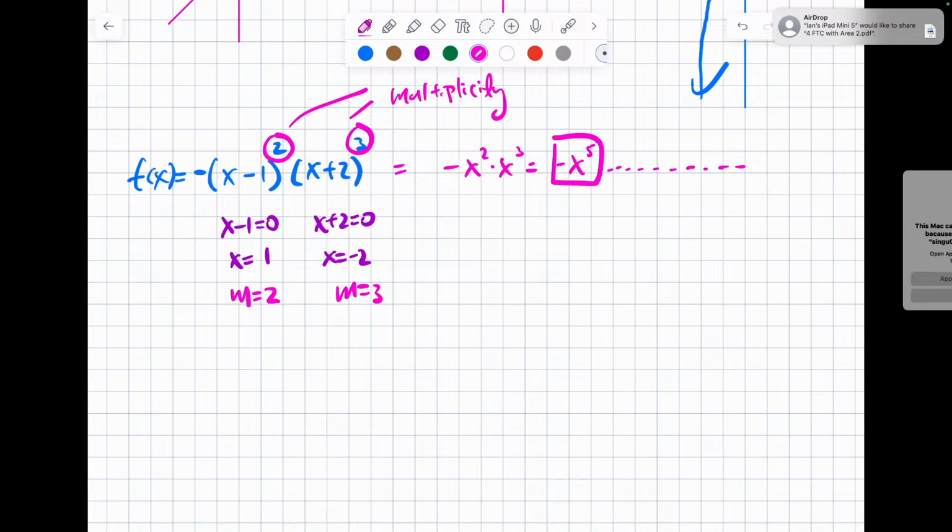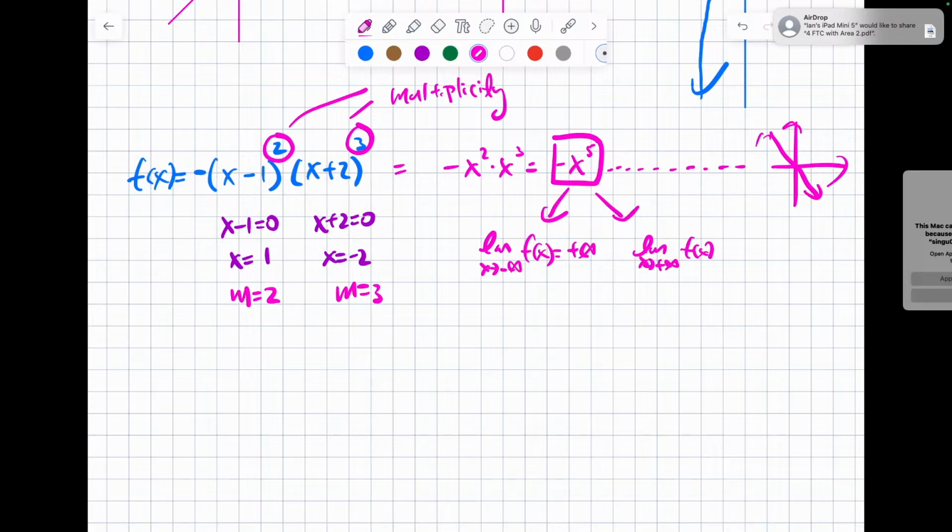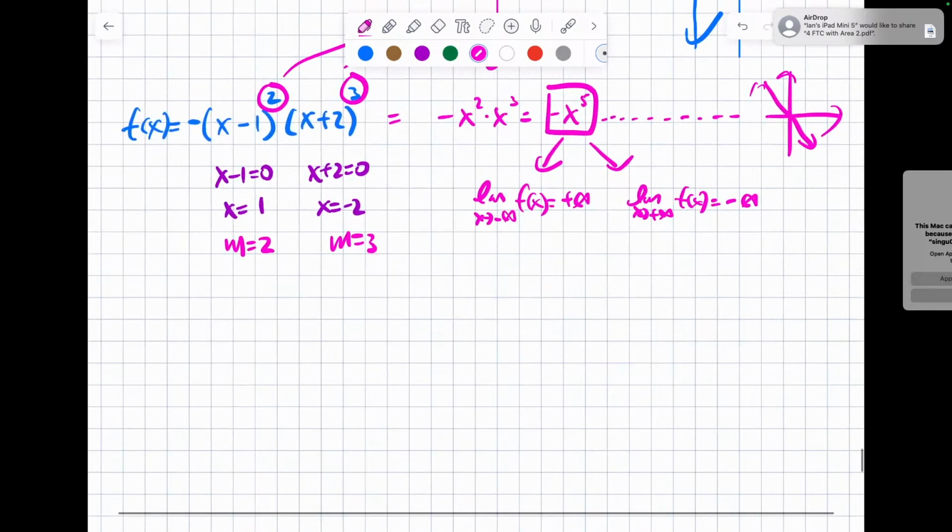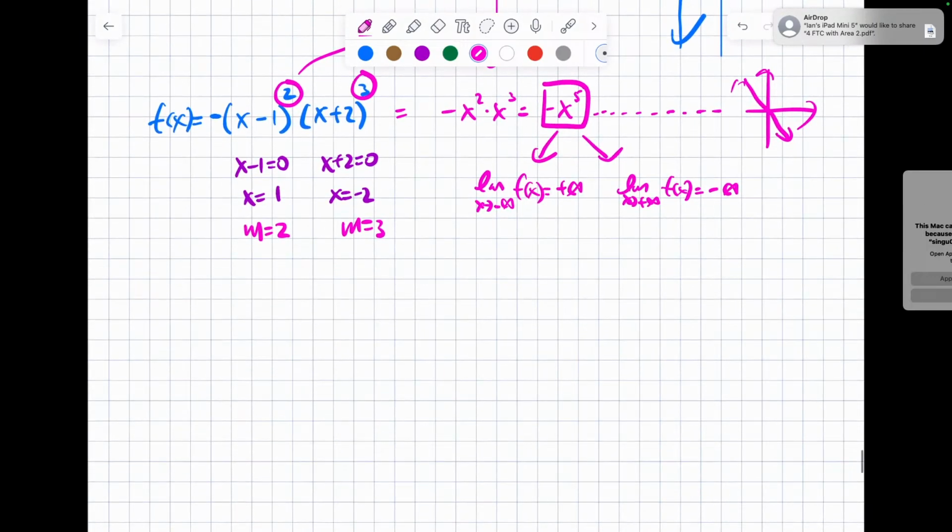Then you say, okay, the first term is going to tell me about end behaviors. So remember, this is an odd power, so it's going to go probably like this way because it's a negative sign. So the limit as x approaches negative infinity of f of x is equal to what? Positive infinity. And the limit as x approaches positive infinity of f of x is equal to negative infinity. Is that okay? So that tells me some type of end behavior. Now I'm gonna go sketch the graph.